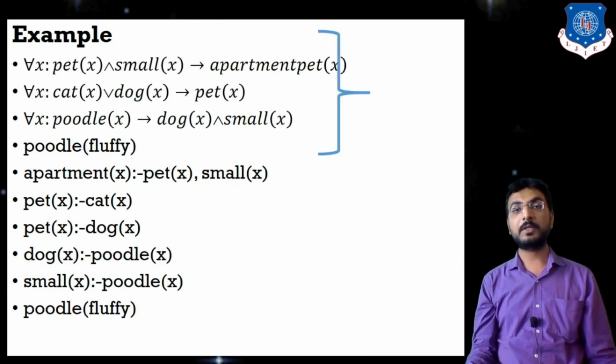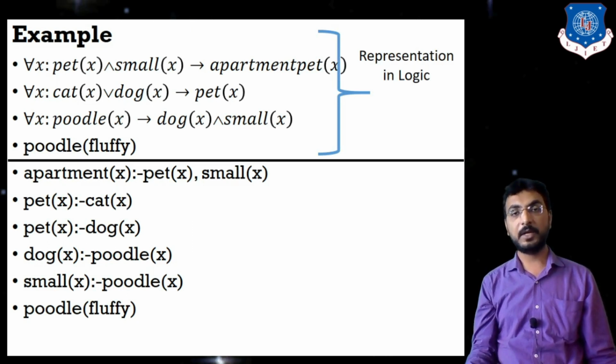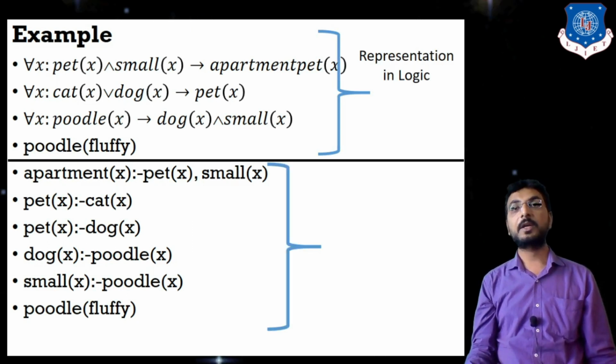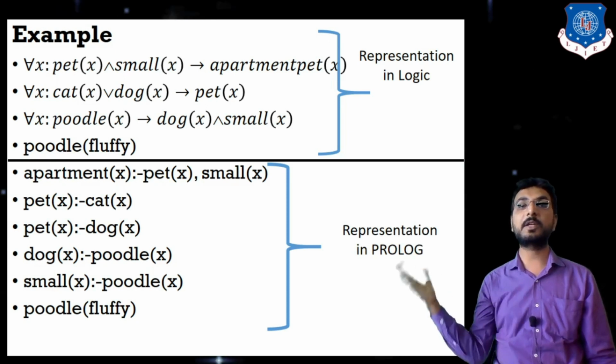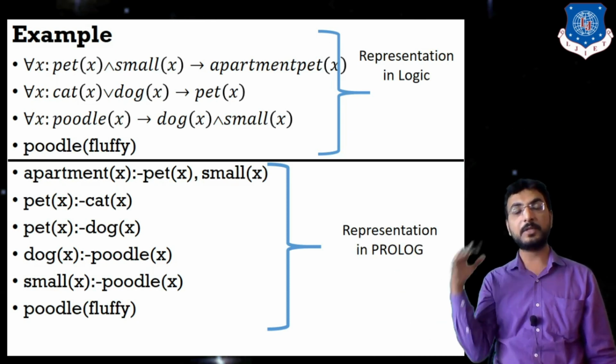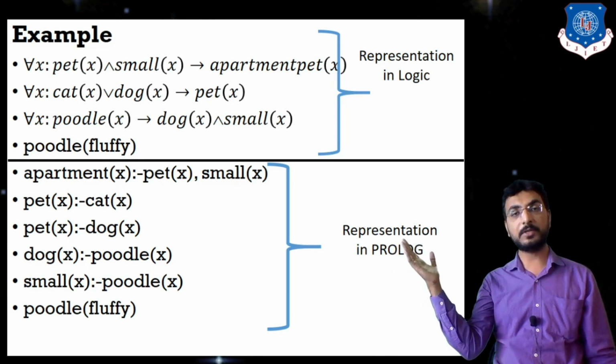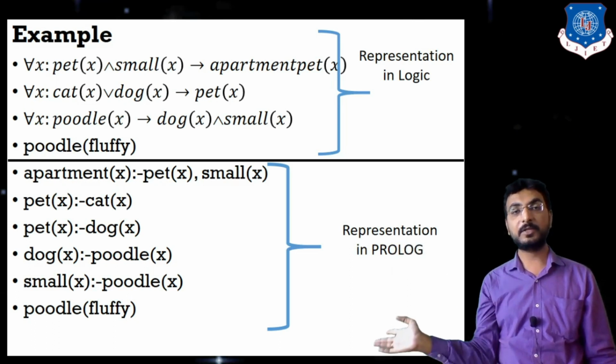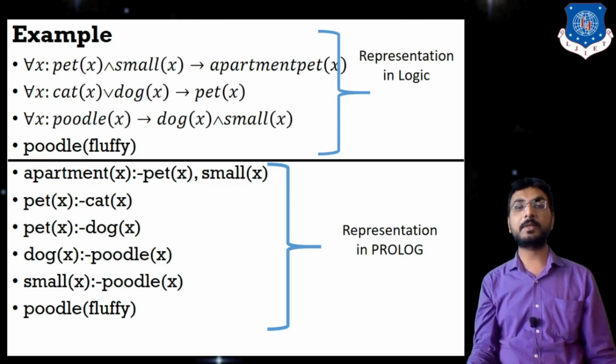Right? So this above representation is called representation in terms of logic, and this below representation is called representation in terms of Prolog. So the above statements are the logical representation, and the below statements are the representation in terms of rules, or we can say Prolog. Okay, getting my point or not?